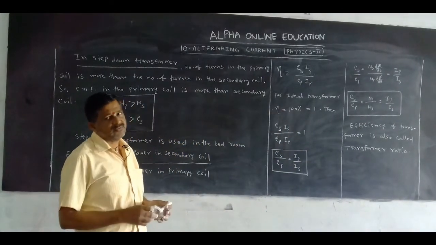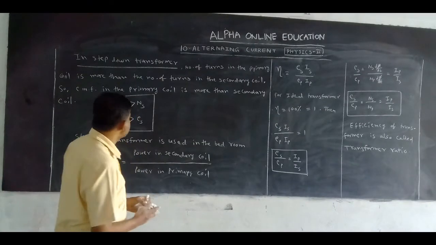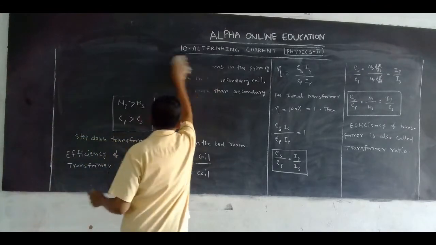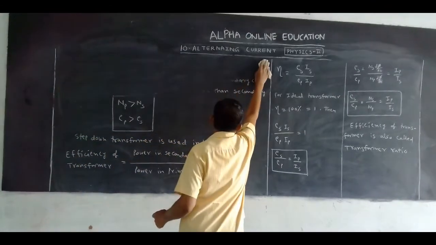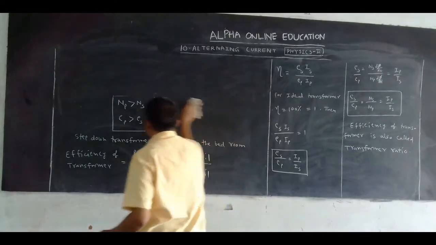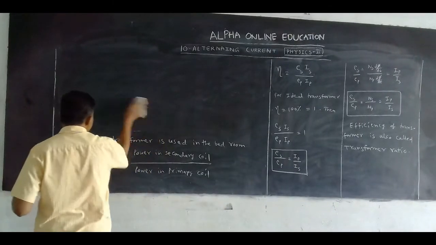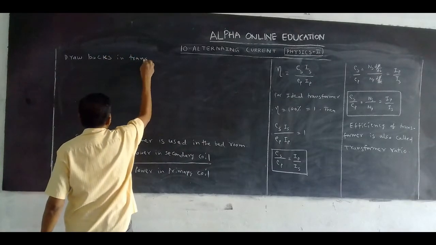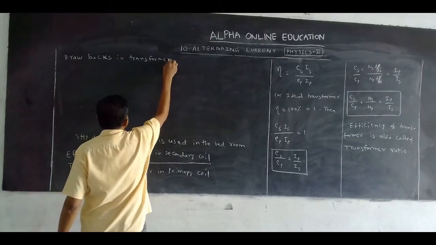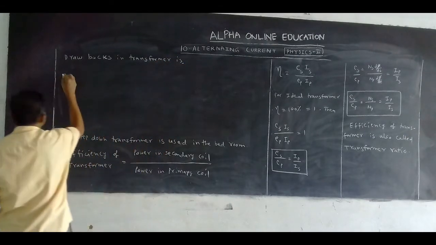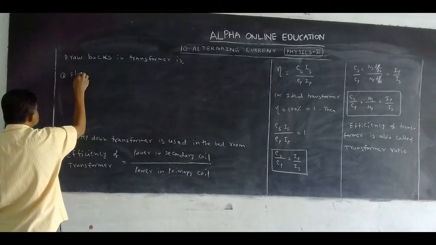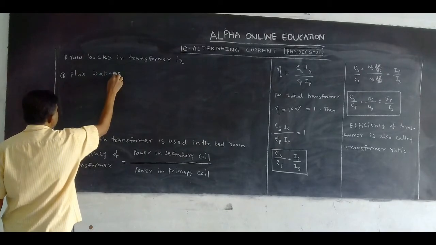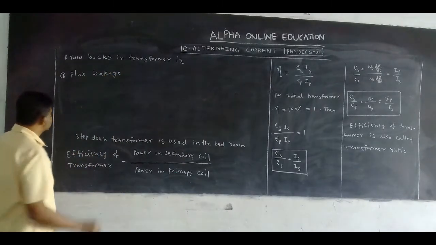Okay, in a transformer some drawbacks are there. Now the drawbacks in the transformer are: number one, flux leakage.